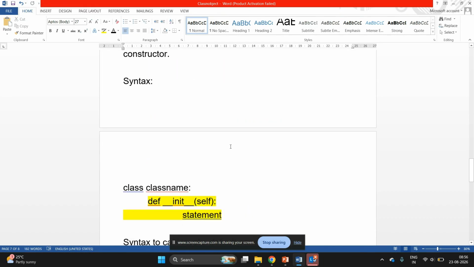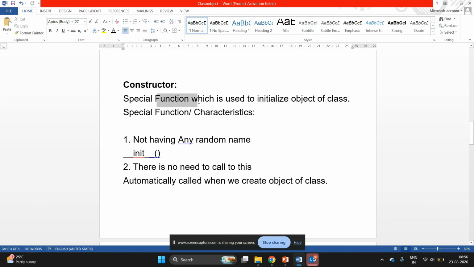So, a quick recap: a constructor is a special function which is used to initialize the object of a class. Why is it known as a special function, or what are the characteristics of a constructor? It does not have any random name. Its name is fixed: double underscore init double underscore and brackets. There is no need to call this constructor function. It is automatically called when we create an object of a class, meaning at the time of object creation itself, the constructor will be called automatically.